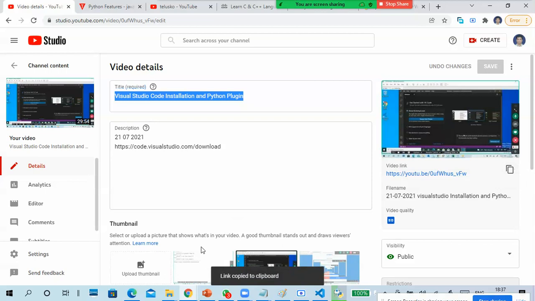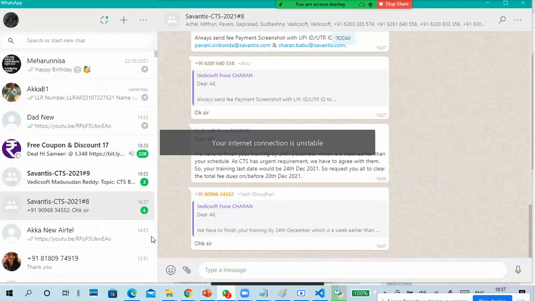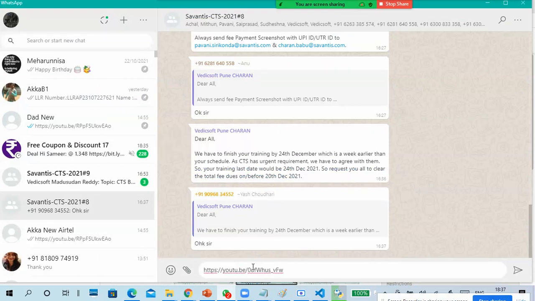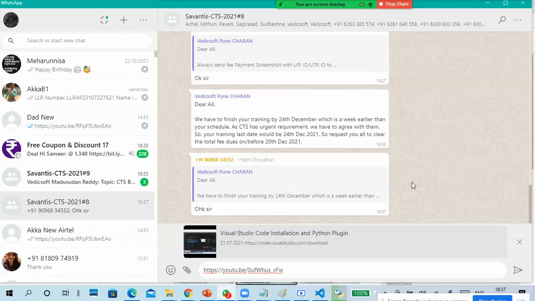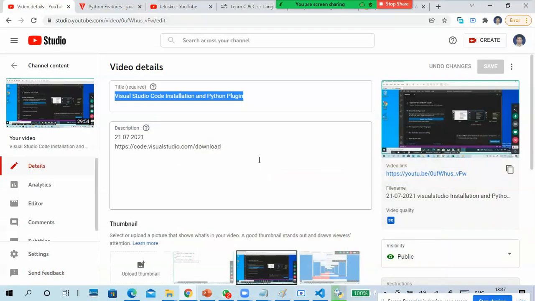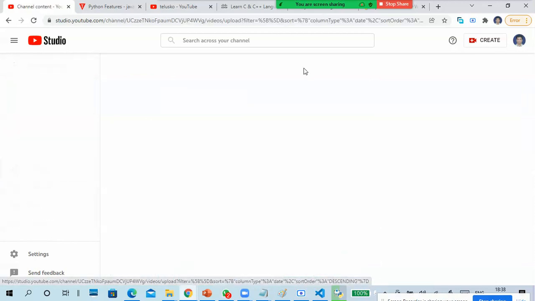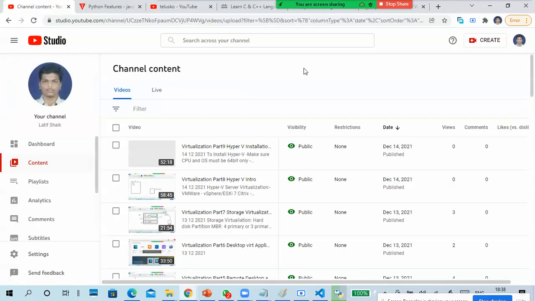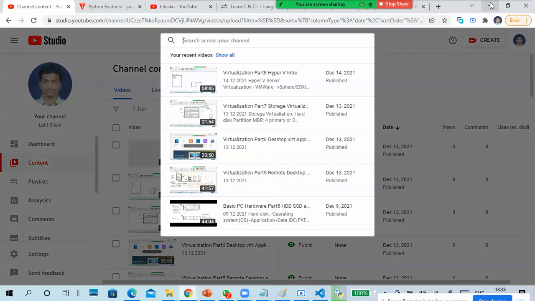You can find Visual Studio Code here. Python installation is also there. Normally I'm showing the installation now, that is enough. You want Visual Studio Code? Here also you can get it. Okay, that is Visual Studio Code. You want Python download, install kind of stuff? You can also try.